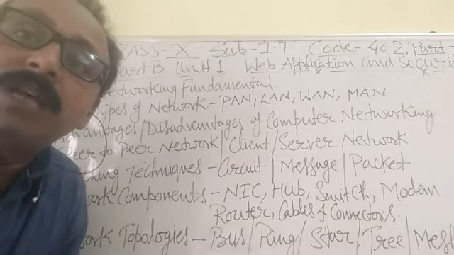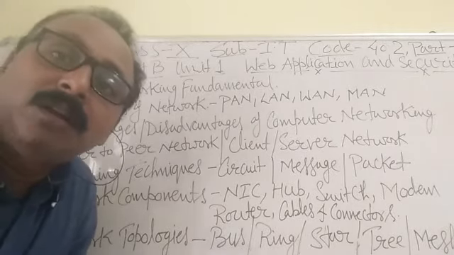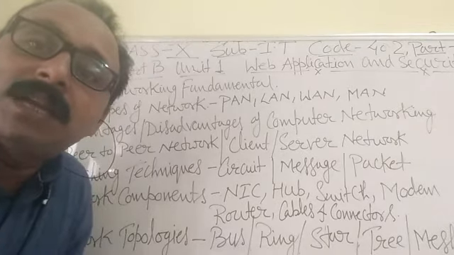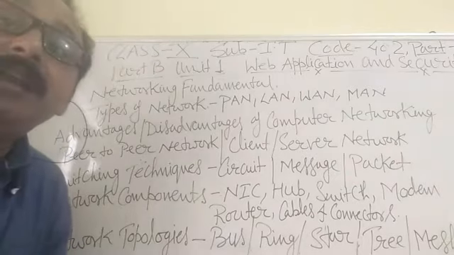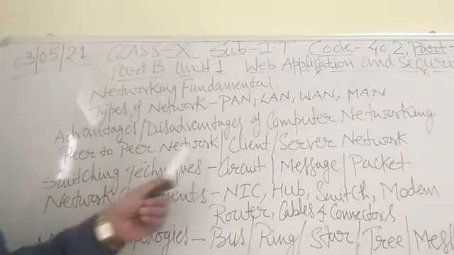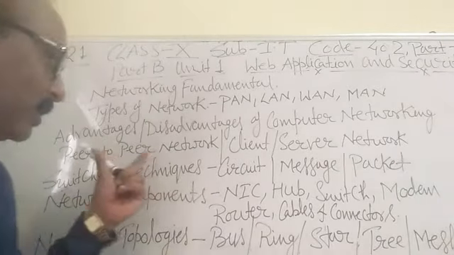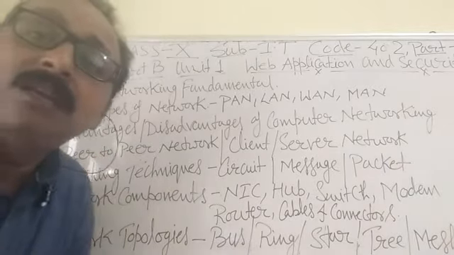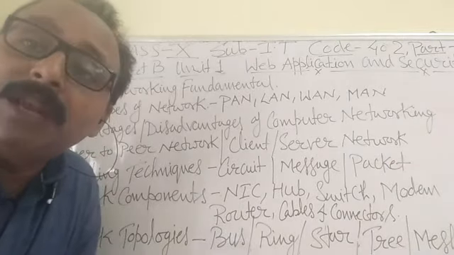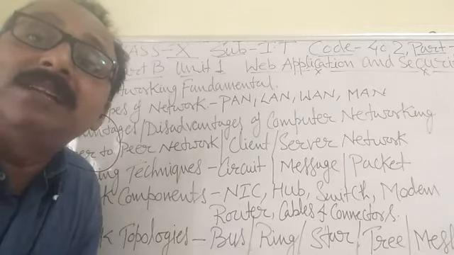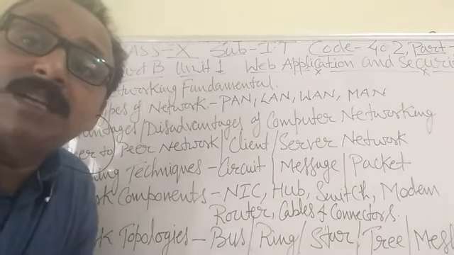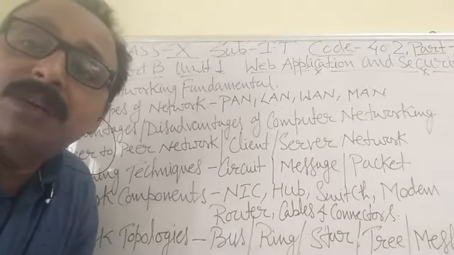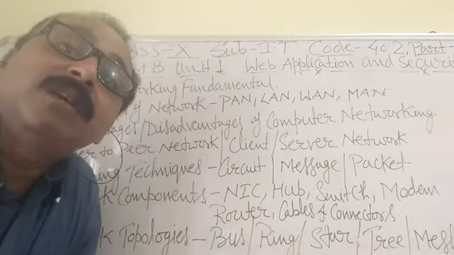Students, I think you can understand. Now next I am going to discuss network architecture. There are two types of network architecture: first is the peer-to-peer network and second is the client-server network.